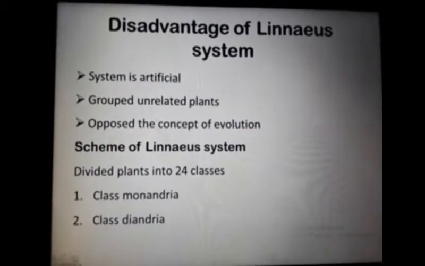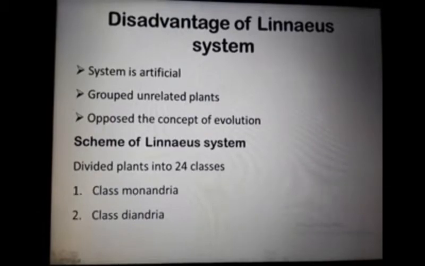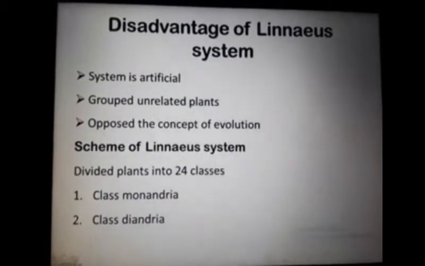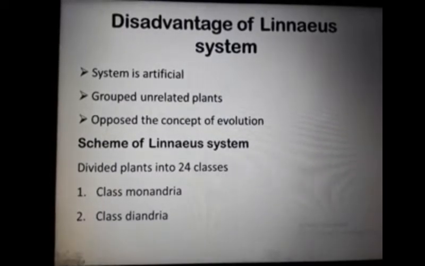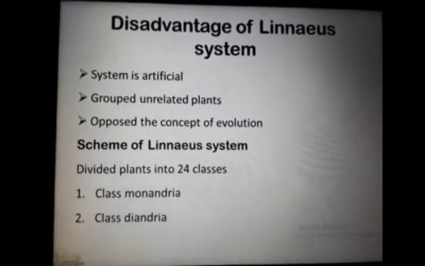So after the advantages and disadvantages, there is the scheme of the Linnaeus system. Linnaeus divided the plants into 24 classes.